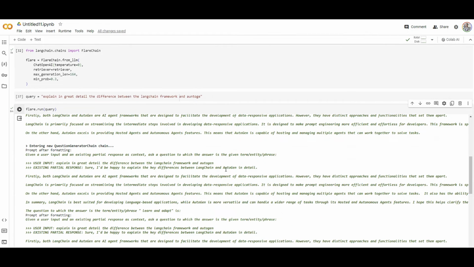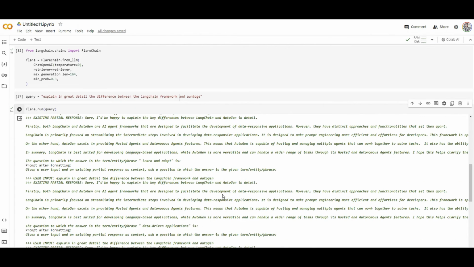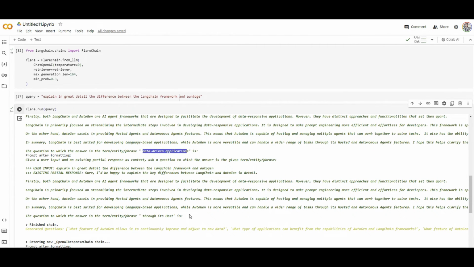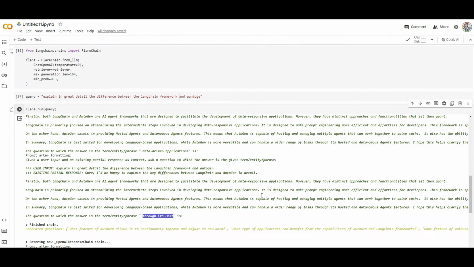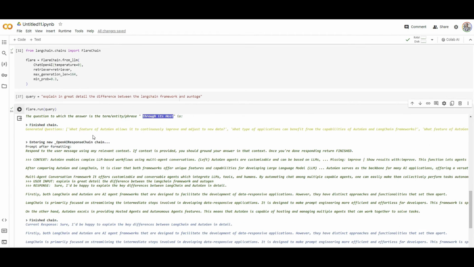And again, there are some specific entities that it's not confident about. For example, data-driven applications. It's not sure if LangChain is a data-driven application, right? So it generated that, or through its host. We need to actually check what that means, through its host. So this is something it's not comfortable or confident about in the answer. So this is again another follow-up question to our knowledge base, which is the Serper API or the internet. This is how we grab the information.